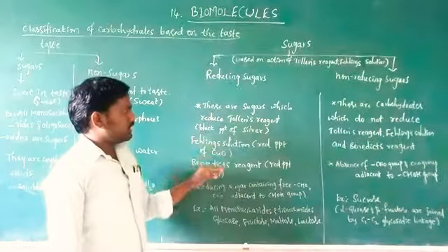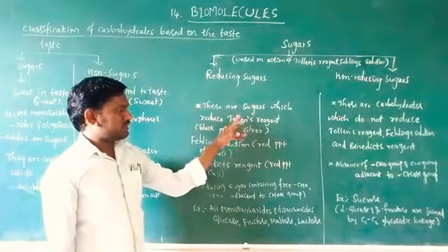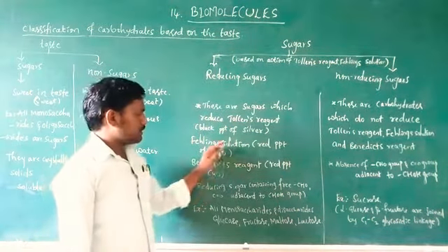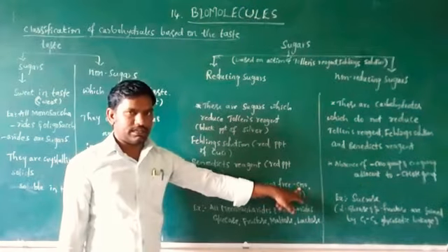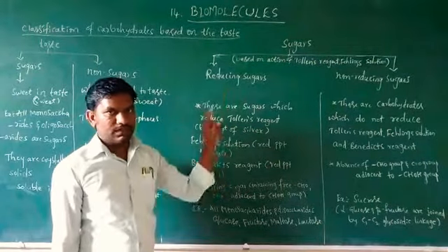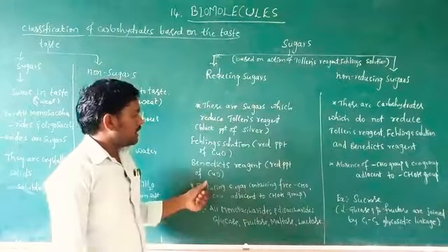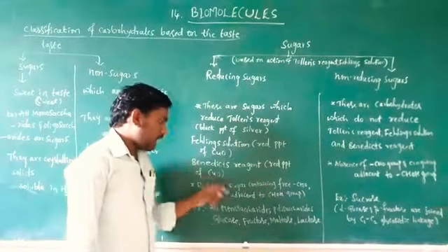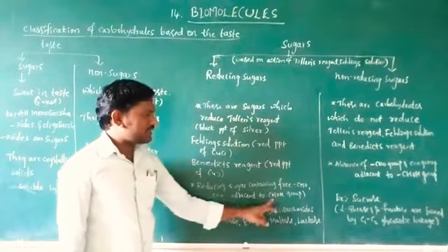What happens in the solution? With Benedict's, Tollens and Fehling's solutions, reducing sugars contain a free aldehyde group. In the glucose structure, the first carbon contains CHO. Reducing sugars contain a free aldehyde group or a ketone group adjacent to CH2OH.